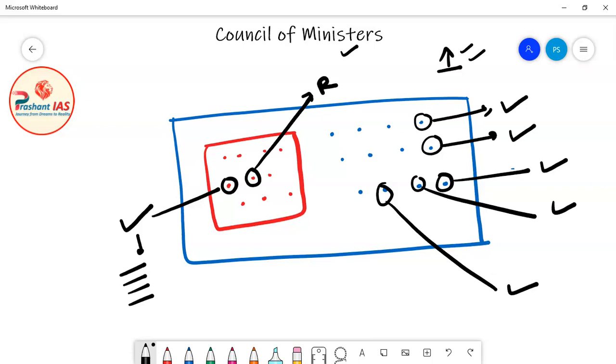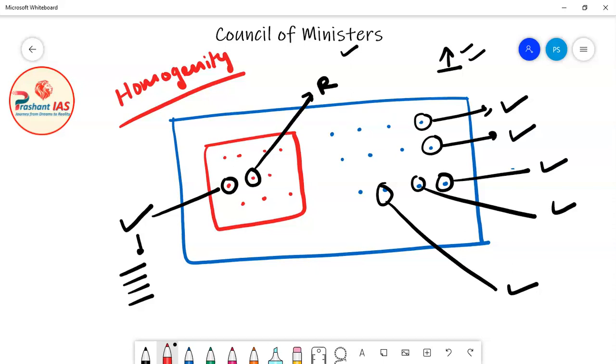So we can say that there is homogeneity within council of ministers. Homogeneity means the orientation of entire council of ministers is the same. All the ministers are supporting the decision. So once a decision is taken by the council of ministers, it is considered that this decision is taken by all the members of council of ministers.